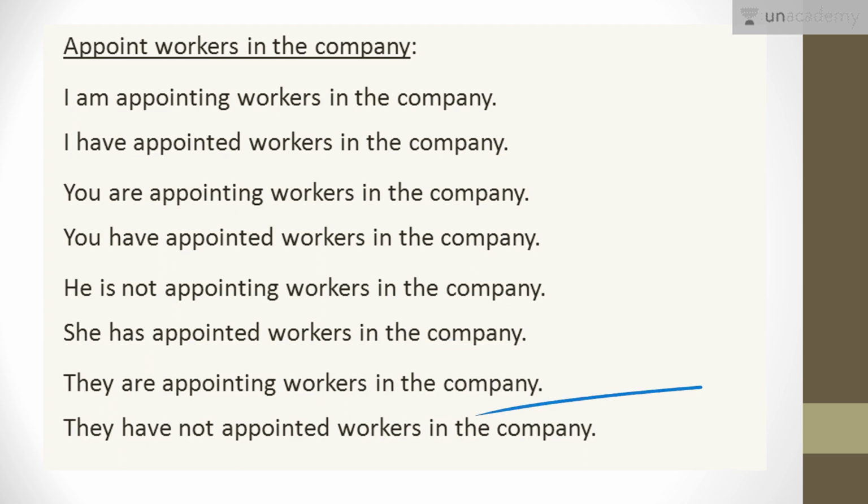Let's say we have a team in our company which looks after all these matters, these appointments and all. So they are appointing, that team I'm talking about, team members I'm talking about, they are appointing workers in the company. Okay. But maybe possible they have not appointed workers in the company. Okay.